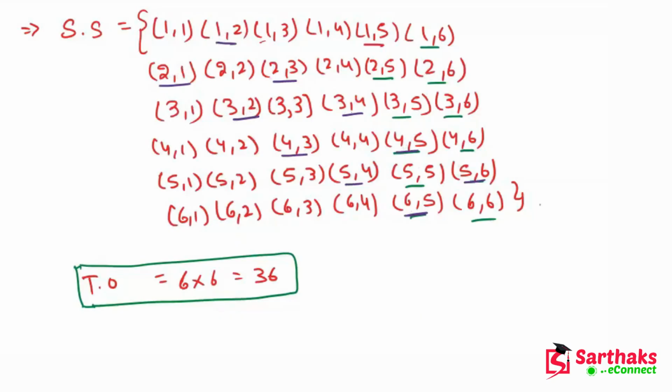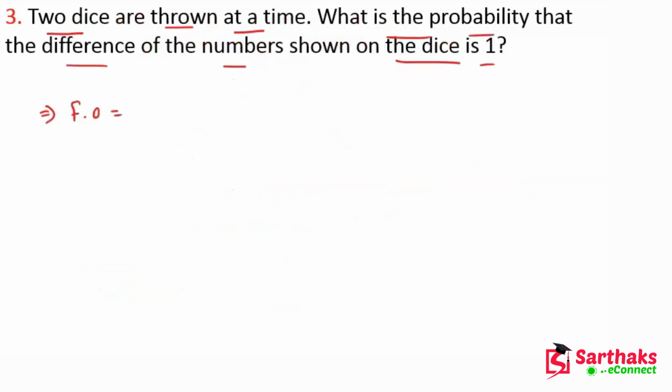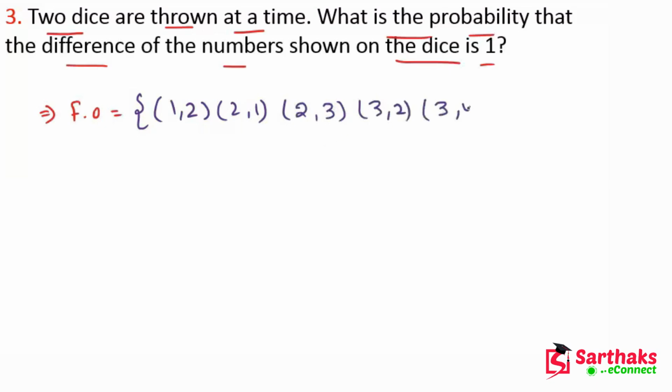So we can write the favorable outcomes as 1 comma 2 and 2 comma 1, 2 comma 3 and 3 comma 2, 3 comma 4 and 4 comma 3, 4 comma 5 and 5 comma 4, 5 comma 6, and 6 comma 5.